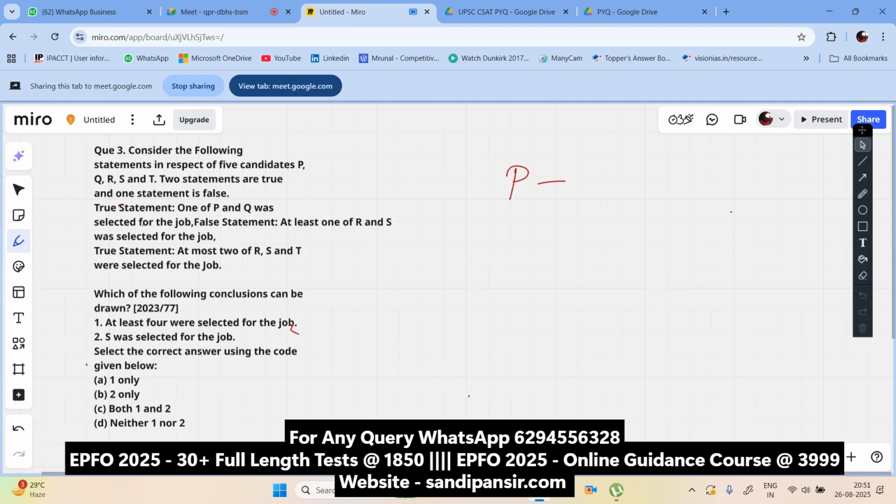Between P and Q, one is selected. Got it? Between P and Q, one is selected. The false statement says at least one of R and S was selected. That means between R and S, none was selected, zero. At least one of R and S was selected is a false statement, so none was selected. At most two of R, S, T were selected.